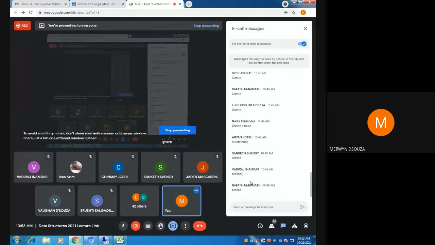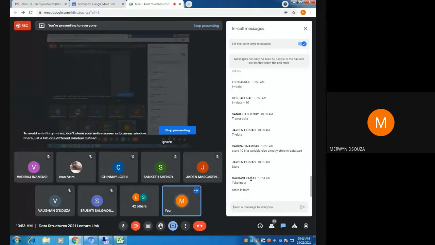Yes, students. How will I store data there? Directly should I do t arrow data equal to 10, or should I take the input and store it in some variable first? Should I directly store it in the node, or store it in some variable? Okay. So Gauravi says store it in some variable num.